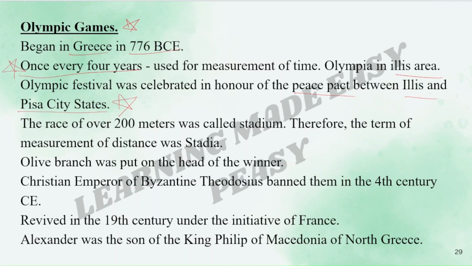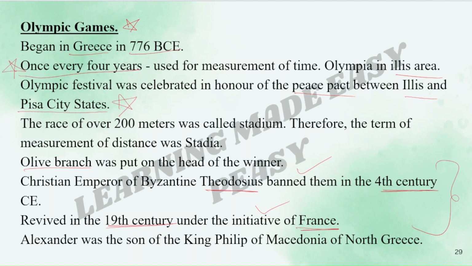This is important. The race of over 200 meters was called stadium, therefore, the term of the measurement of distance was stadia. Olive branch was put on the head of the winner. This is important. It was done in the previous Olympic Games. Christian emperor of Byzantine, Theodosius, he banned Olympic Games in the 4th century CE. But again, the Olympic Games were revived in the 19th century under the initiative of France. This is to be remembered as to who banned it and who revived it.